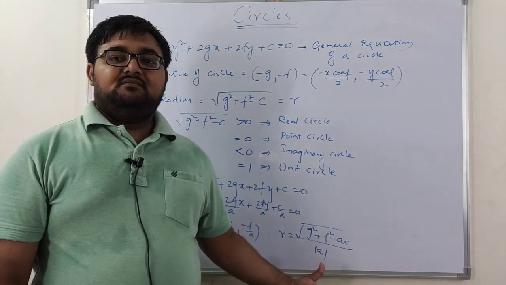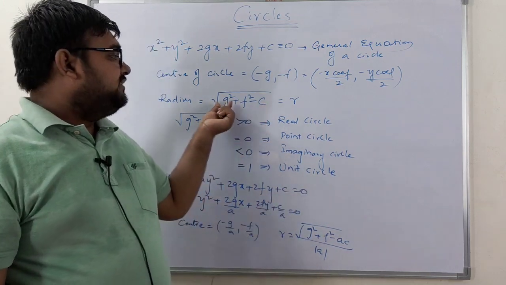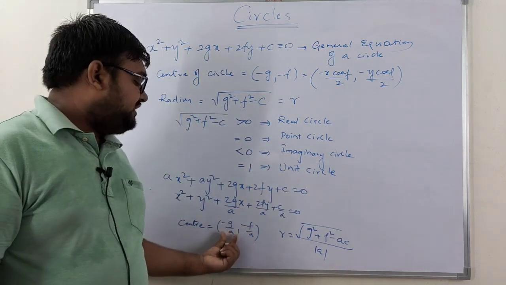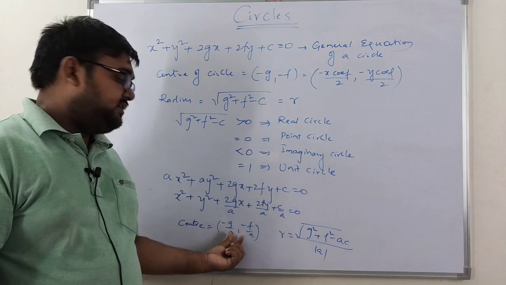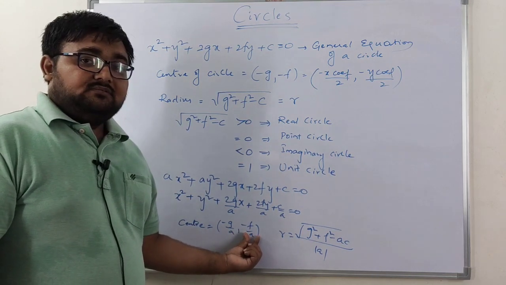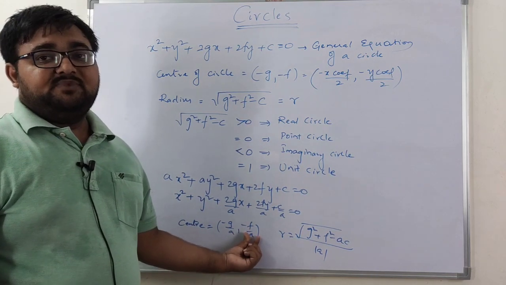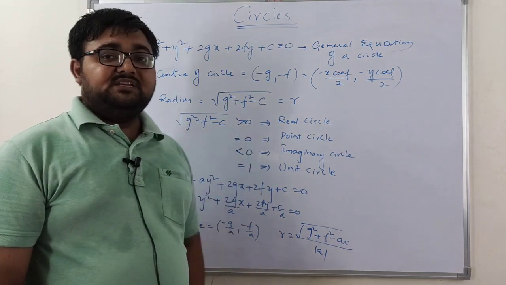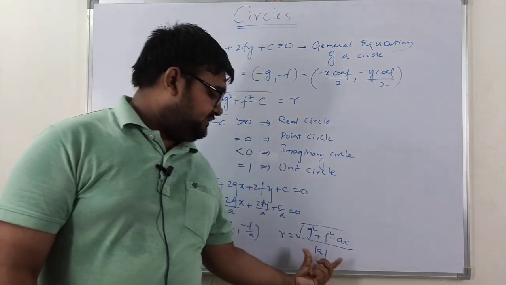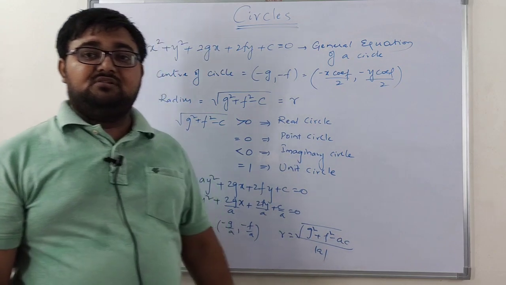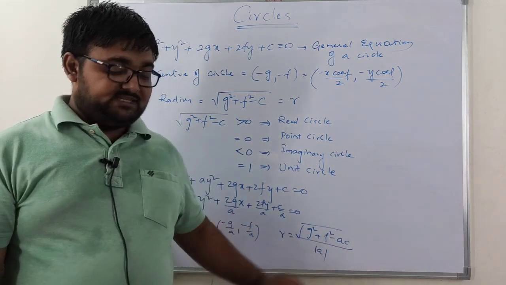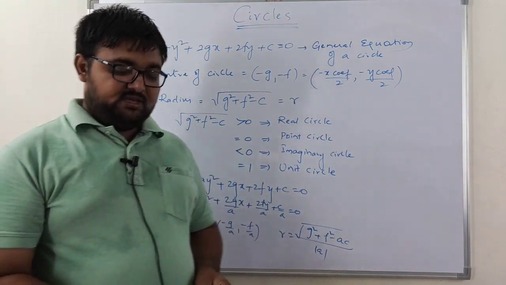The same thing we can directly substitute here. Instead of g, I have to substitute g by a; instead of f, I need to substitute f by a; instead of c, I need to substitute c by a. Then I am going to get the radius as this: r is equal to square root of g square plus f square minus ac by mod a.